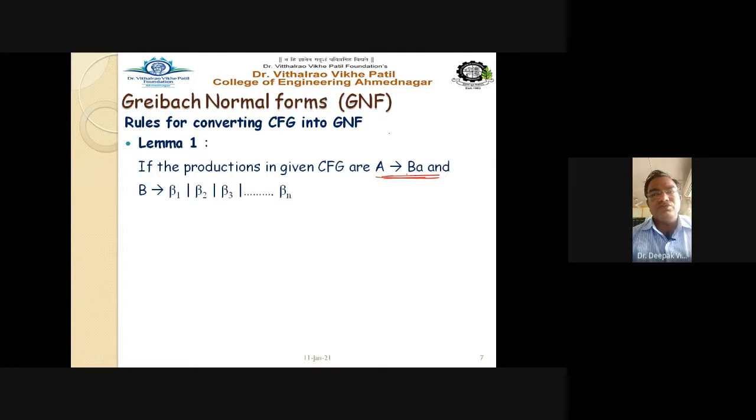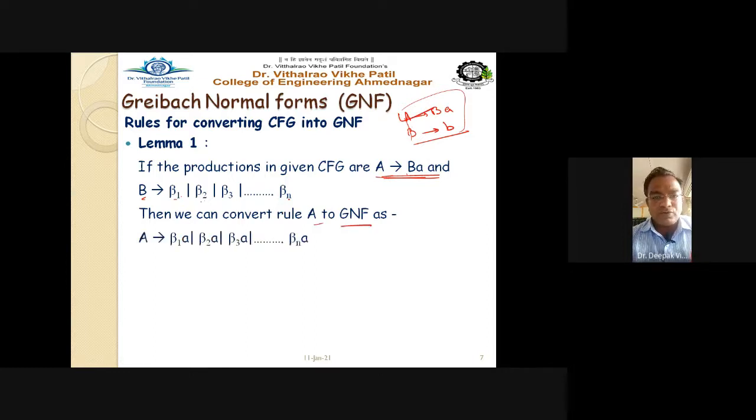And B can have beta 1, beta 2, beta 3, up to beta n. Means in your given CFG, if the rules are in the format, say for example, A gives B a, and capital B gives small b, then we can convert this rule A to GNF as the formula is given. Remember the formula, listen carefully, how to convert the rule, because there are two lemmas. This is lemma 1, and after that we will discuss lemma 2 for the conversion.